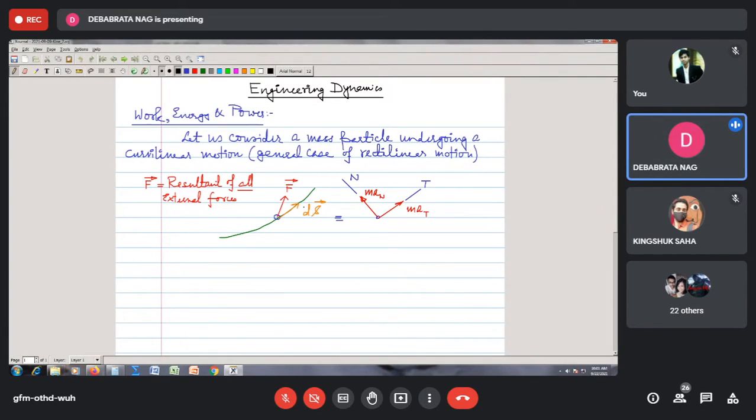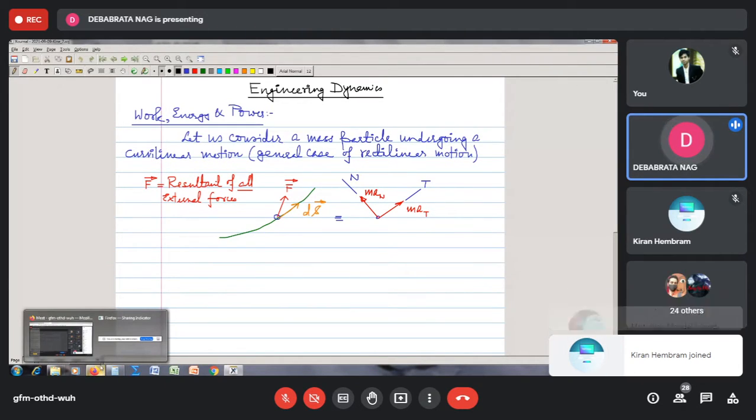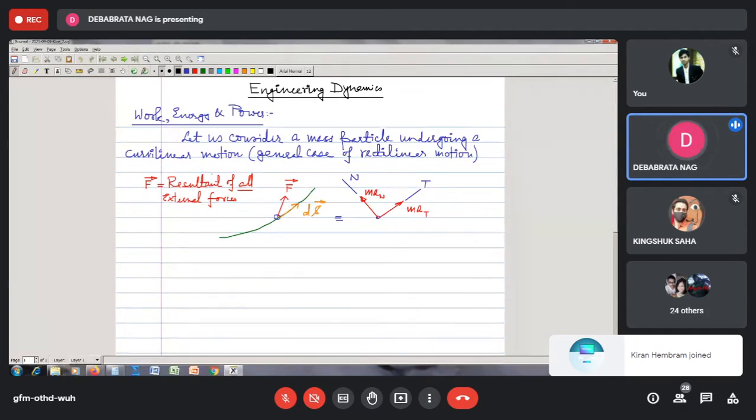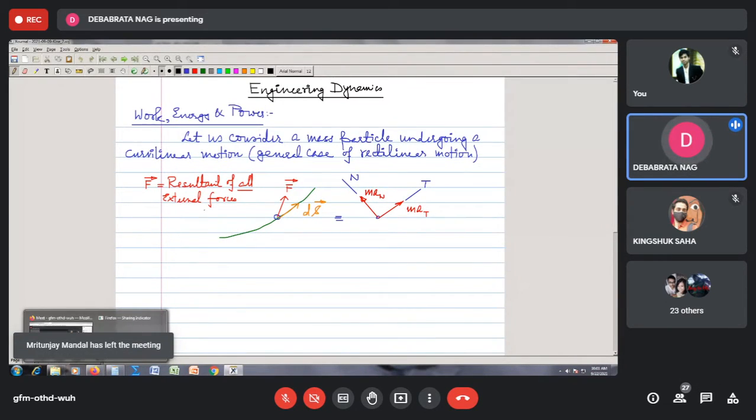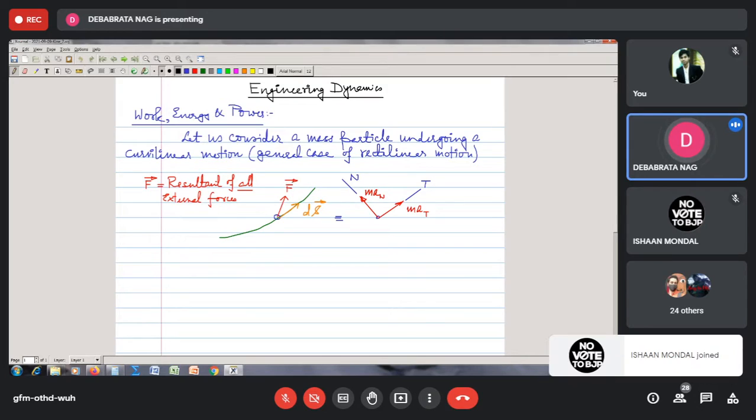So let us suppose that this particle is moving along the curvilinear path under the action of several external forces, and let us consider that F bar represents the vector sum of all the external forces which are acting on this particle. Let us say this force is F bar.